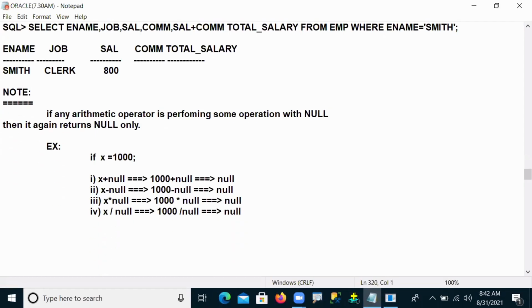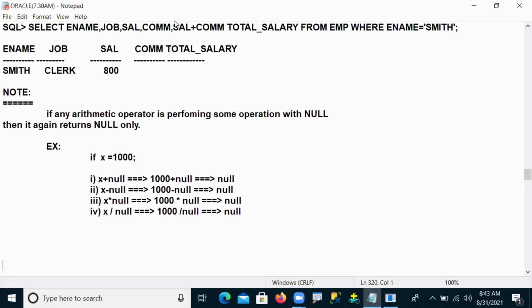So this is actually the problem, guys. Any arithmetic operator, addition, subtraction, multiplication, division, if performing some operation with null, then it again returns null only. So the examples are x plus null, x minus null, x into null, x by null.